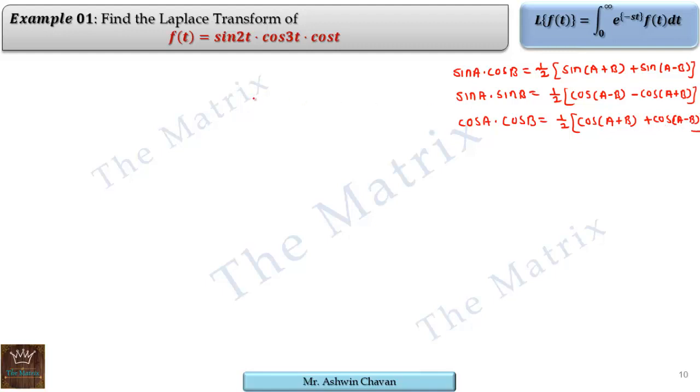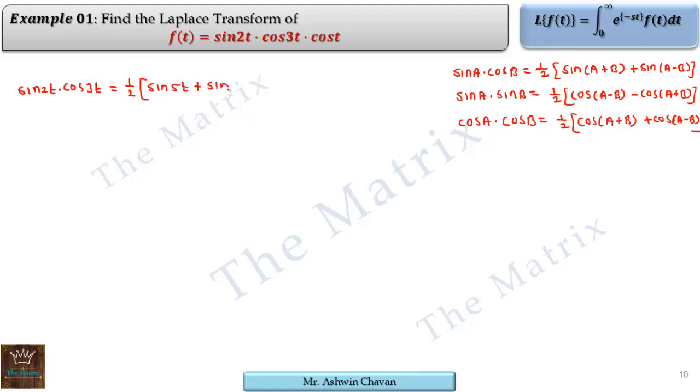Okay, so this function is a product of three functions. So let's split it: take any two functions first, say serially sine 2t into cos 3t. Here this is of sine a cos b form, so the first formula will be used, which is half of sine of their addition, that is sine of 5t, plus sine of their subtraction.